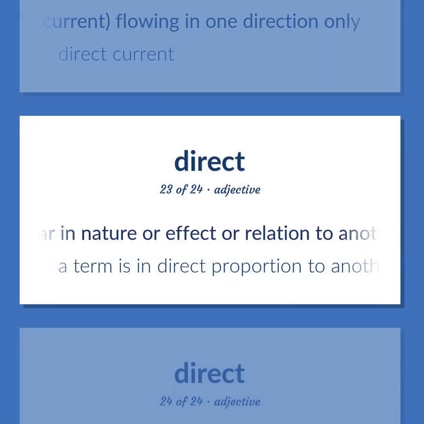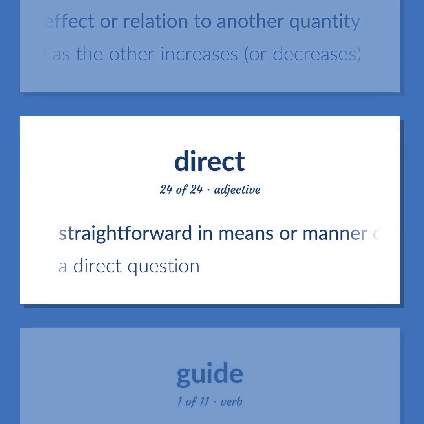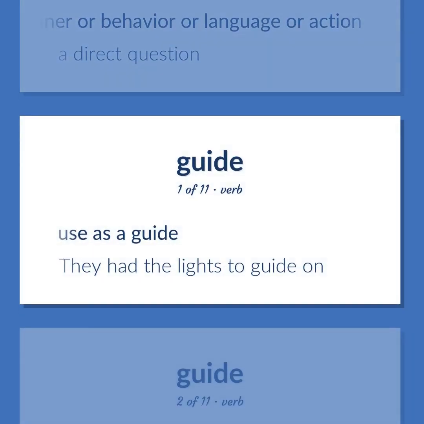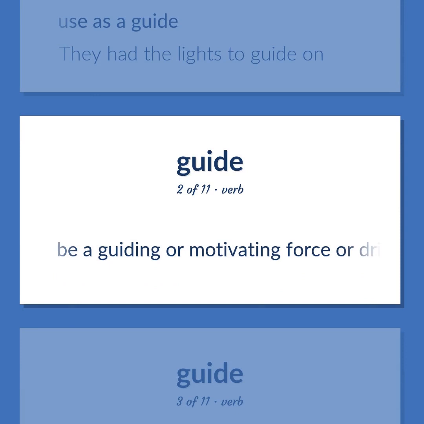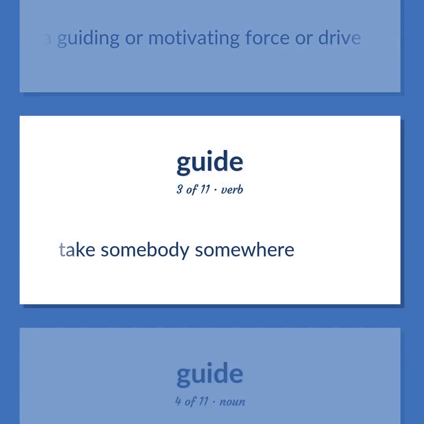Similar in nature or effect or relation to another quantity. A term is in direct proportion to another term if it increases, or decreases, as the other increases, or decreases. Straightforward in means or manner or behavior or language or action. A direct question. Use as a guide. They had the lights to guide on. Be a guiding or motivating force or drive. Take somebody somewhere.